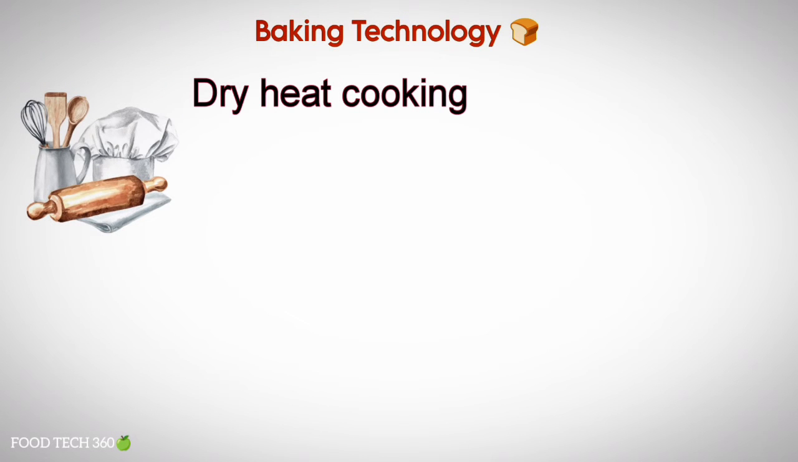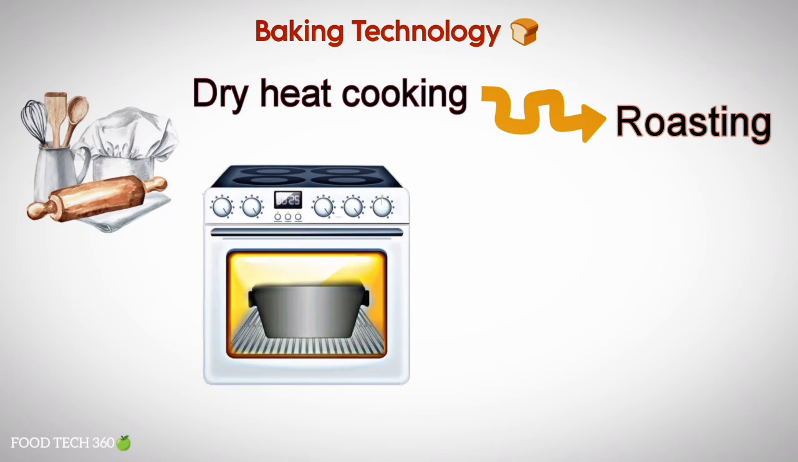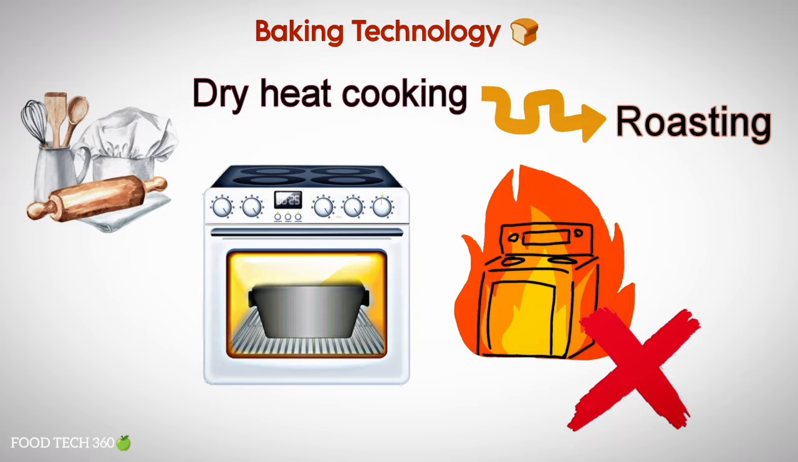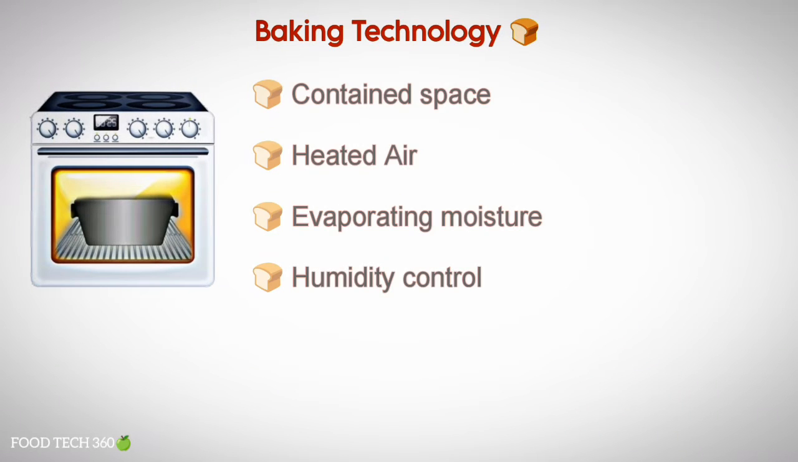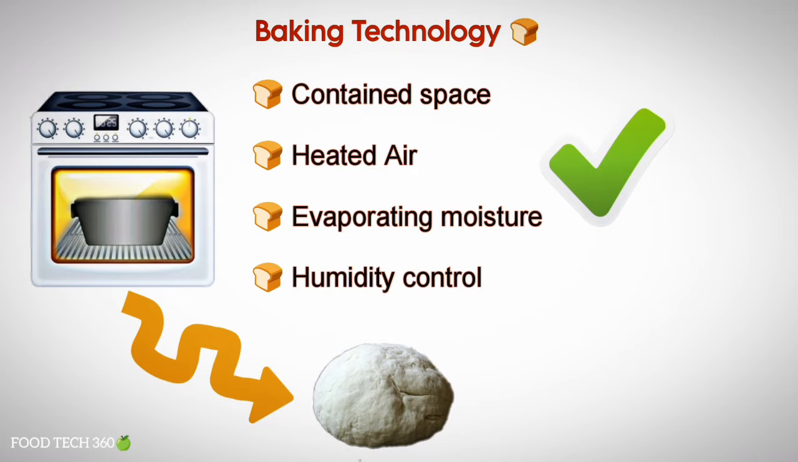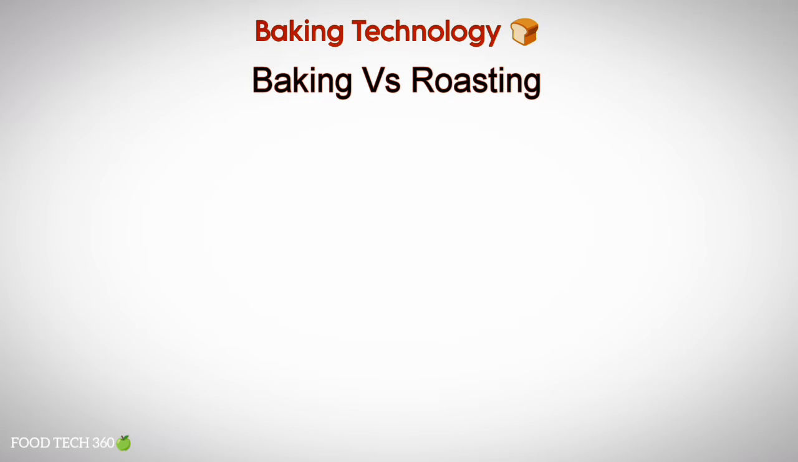Baking is a type of dry heat cooking, similar to roasting, that's done in an enclosed space such as an oven, not over a direct flame. When we bake food, the same scientific principles of a contained space, heated air, evaporating moisture, and humidity control are still at play. The process of baking dries out and transforms the food we want to eat, fundamentally changing its structure. Difference between baking and roasting.